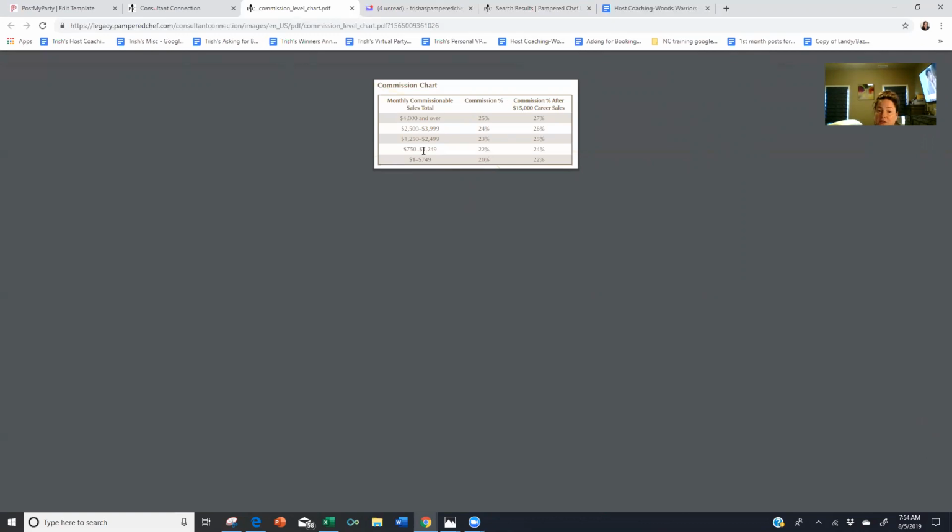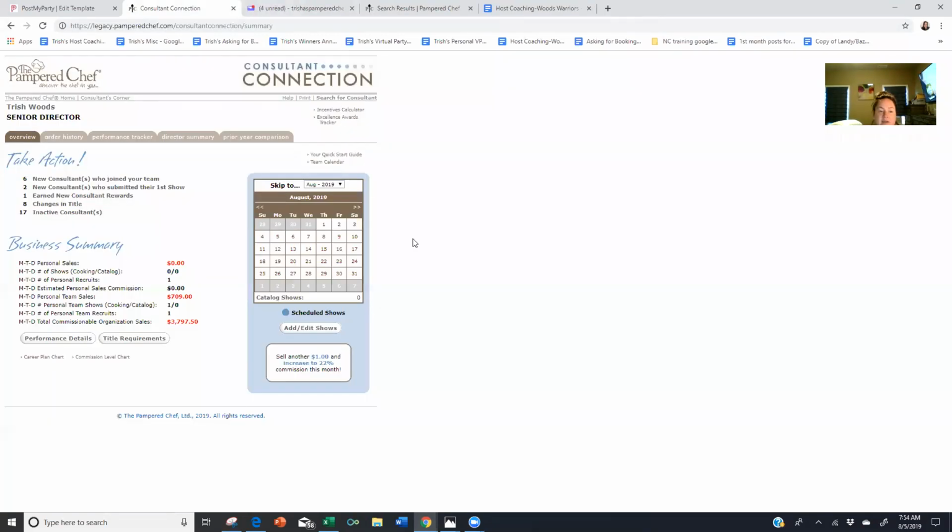Once you hit 750 to 1249, you get 22%, 1250 to 2499, 23%, so on and so forth, up to 25% or 27% max, okay? So keep that printed off handy as well.